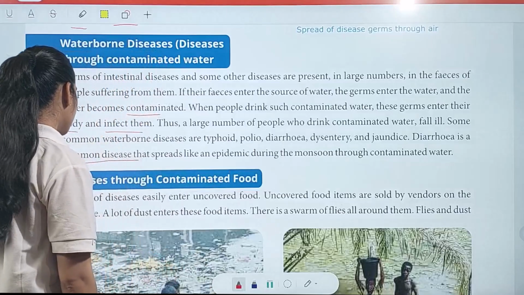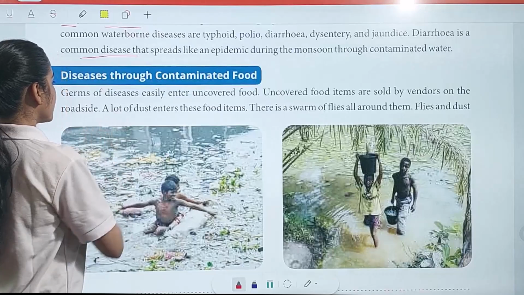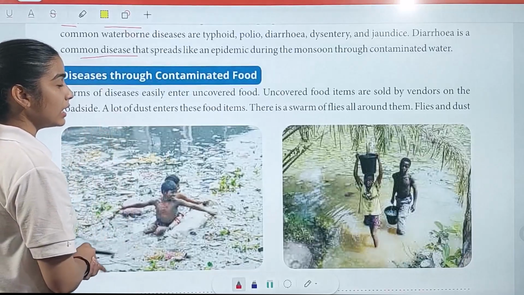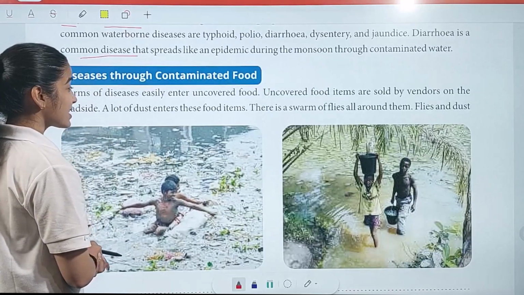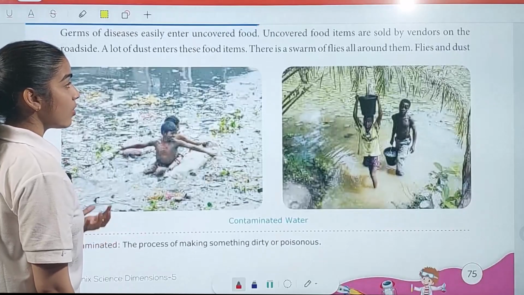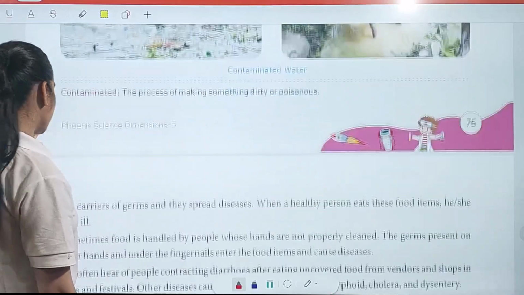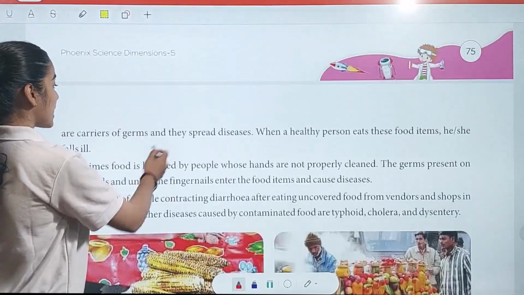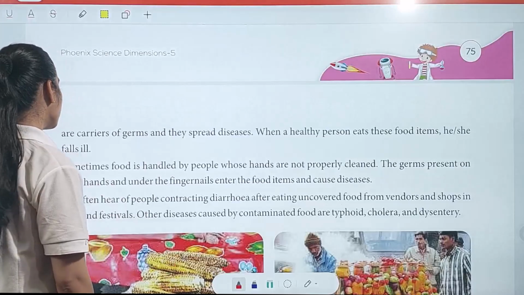Now we have diseases through contaminated food. Germs of diseases easily enter uncovered food. Uncovered food items are sold by vendors on the roadside. A lot of dust enters these food items. There is a swarm of flies all around them. Flies and dust are carriers of germs and they spread diseases. So when a healthy person eats these food items, she falls ill.